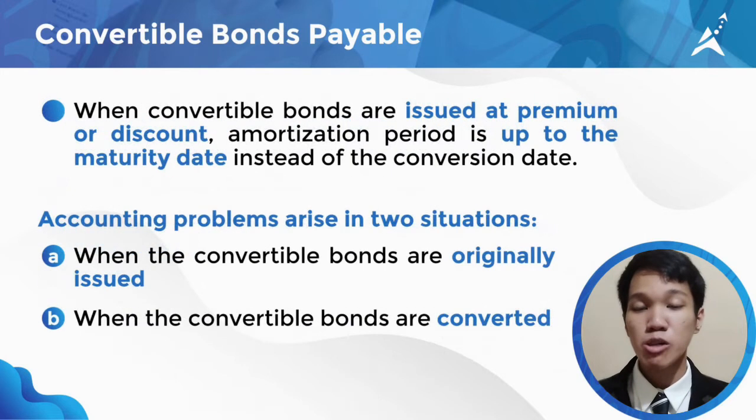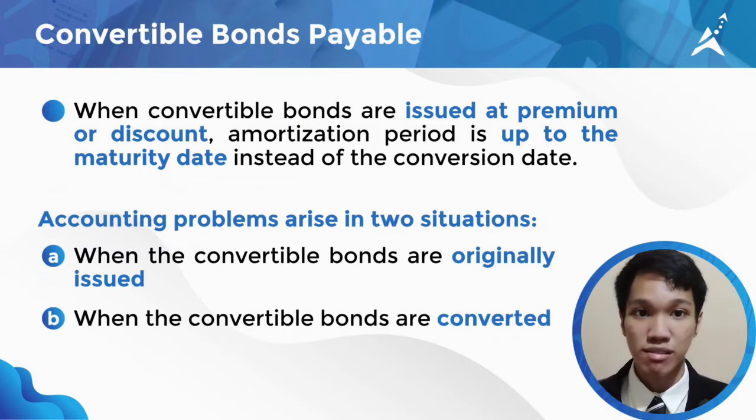Now, if convertible bonds are issued at a premium or discount, as discussed in Chapter 5, the amortization period is only up to the maturity date instead of the conversion date. Why? Because it is difficult to predict whether all the conversion privilege will be exercised.